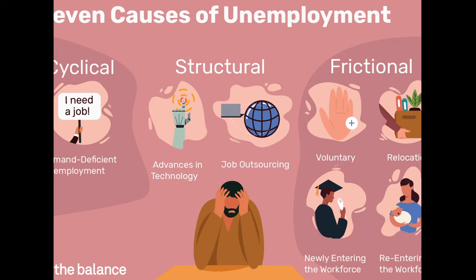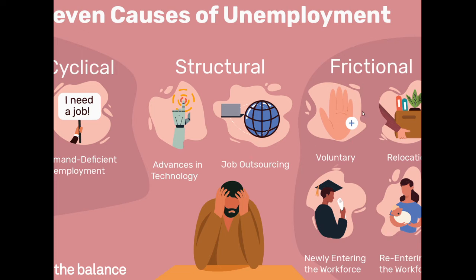So let's look. There are three types of unemployment: cyclical, structural, and frictional. Cyclical, the demand for the good has led to the unemployment. Structural is an advance in technology, job outsourcing, or your skill set doesn't match the job requirements.